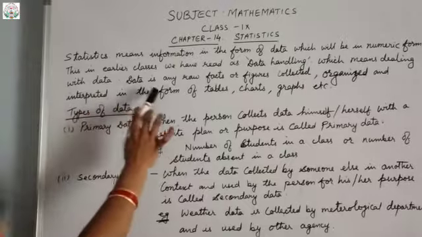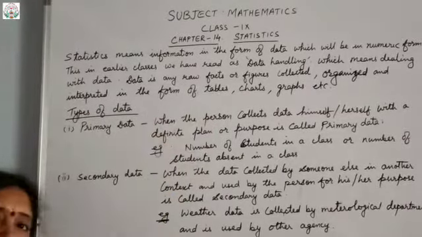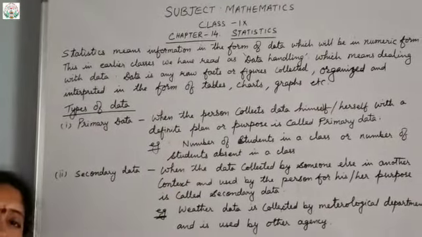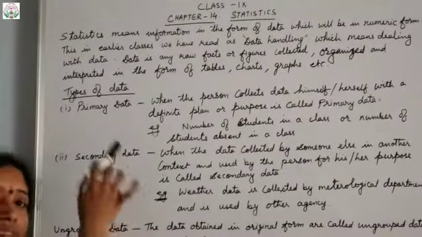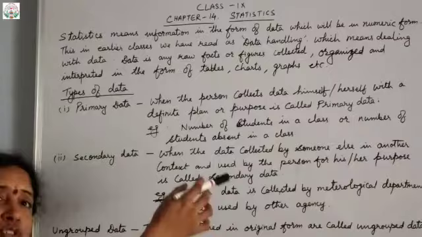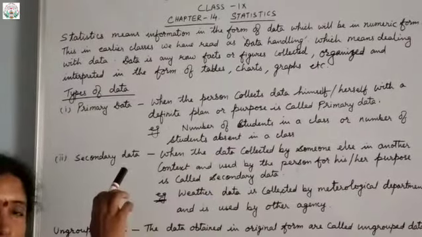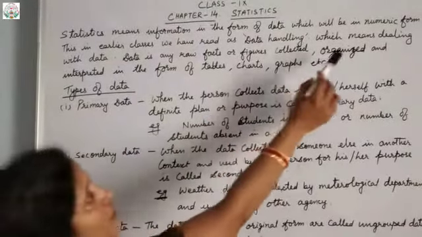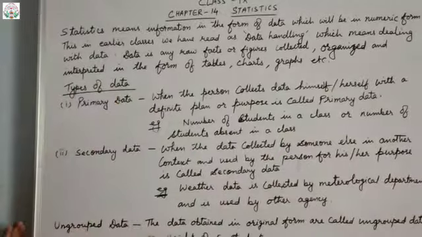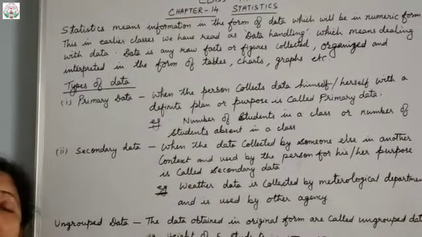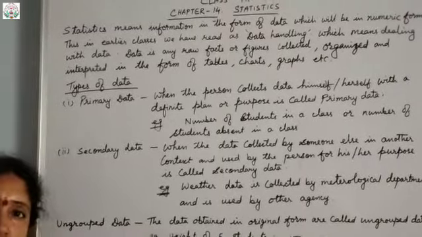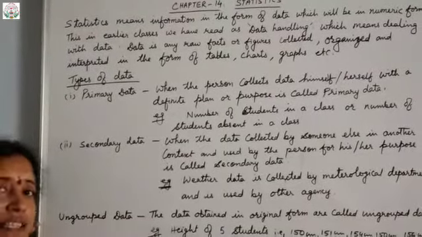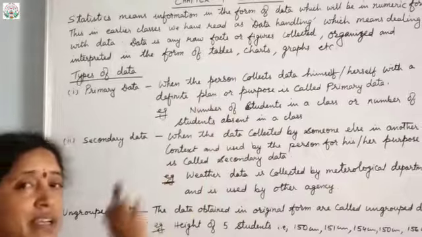Now in the earlier classes we have read about data handling. That means in classes 6th, 7th, 8th we have done data handling. So statistics also relates to data handling, which means dealing with data. Now what is that data? Data means any raw facts and figures.